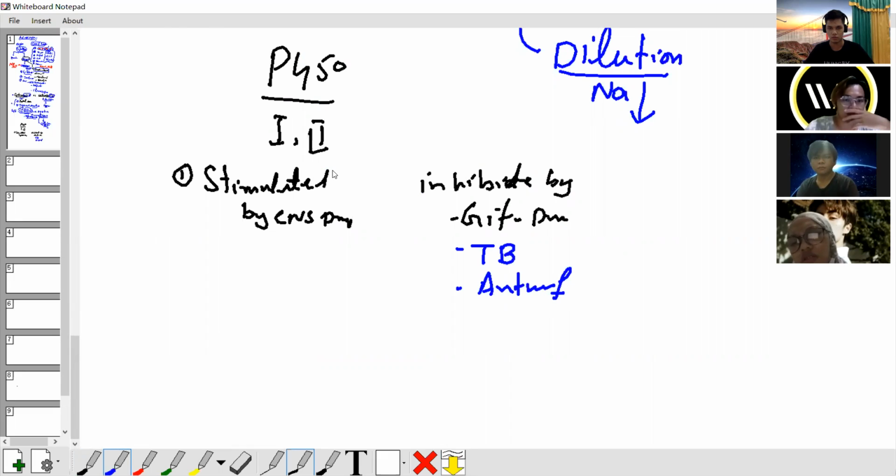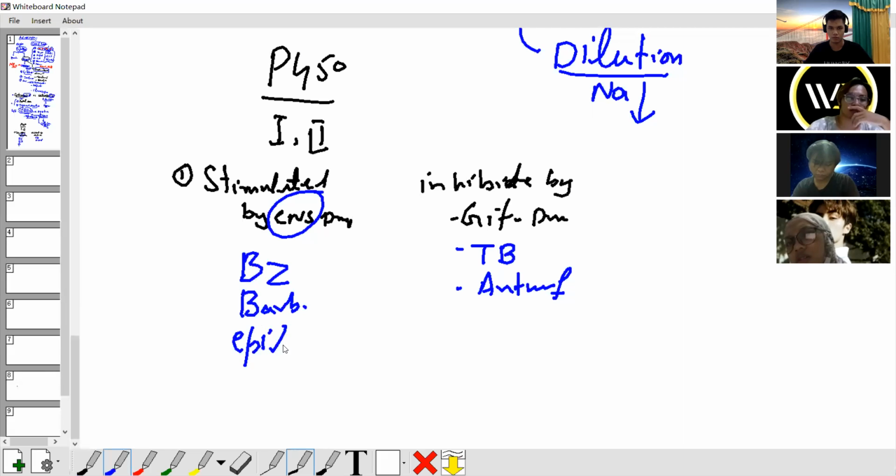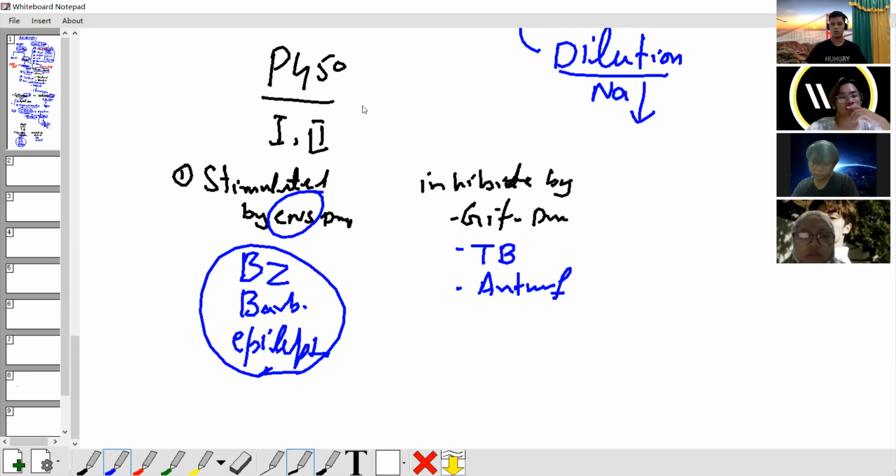Focus here. CNS drugs: you already did benzodiazepines and barbiturates, and third group here, antiepileptic drugs. All these drugs increase the activity of the P450 system, so phase 1 and phase 2 reactions become faster.